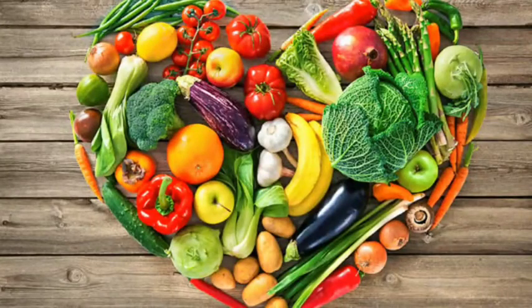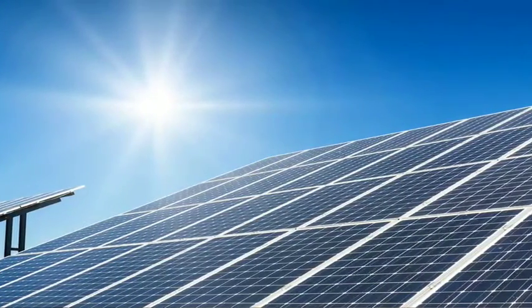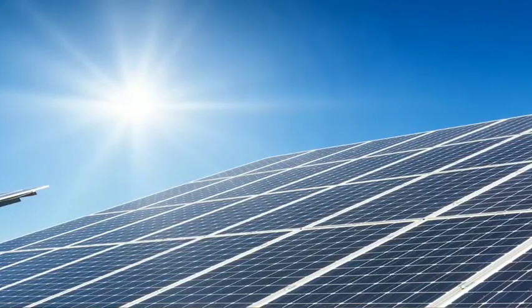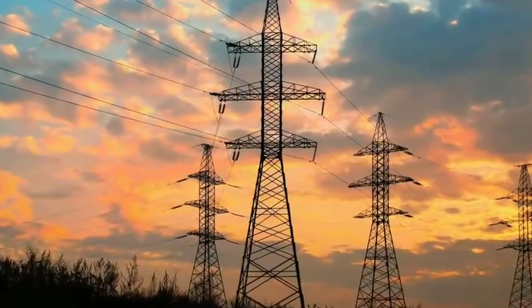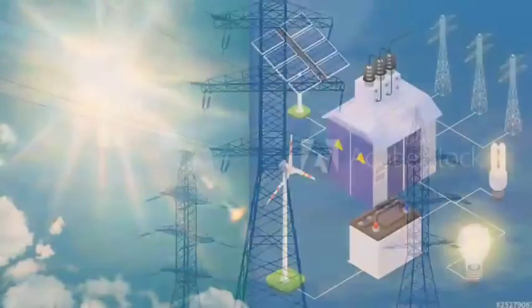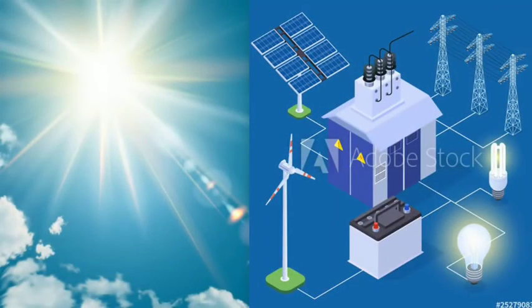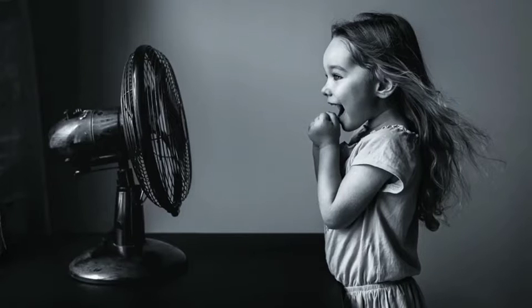In our universe, energy is available in various forms, like solar energy, wind energy, electrical energy, chemical energy, and so on. Energy can be converted from one form to another by using various methods. For example, we can convert solar energy into electrical energy by using solar panels. We can convert the electrical energy into wind energy by using a fan.